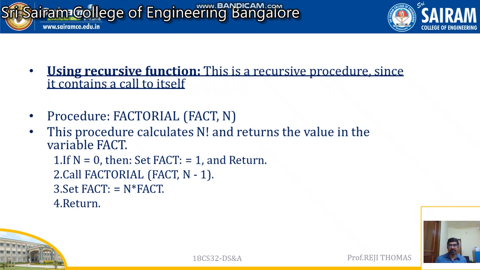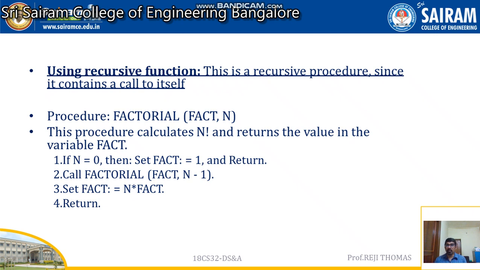Now fact n. What is n now? n is going to be 4. Whether n is equal to 0, if it is 0, set it. Otherwise, call this function again, fact comma n minus 1. Now what is my n minus 1, which is going to be 4 minus 1, which is equal to 3. To go back to the initial stage, fact is as it is, n is going to be 3 now.